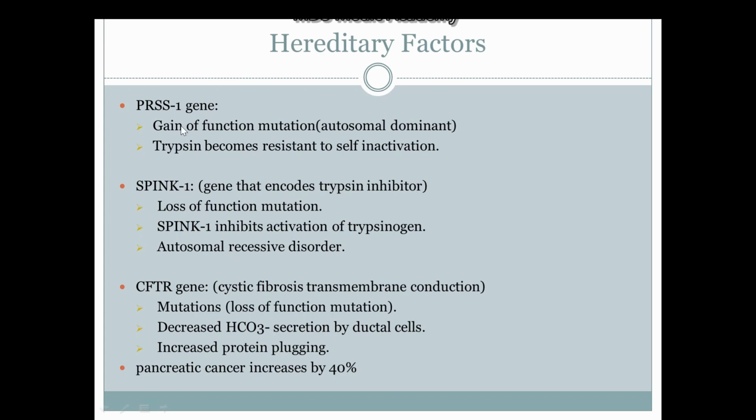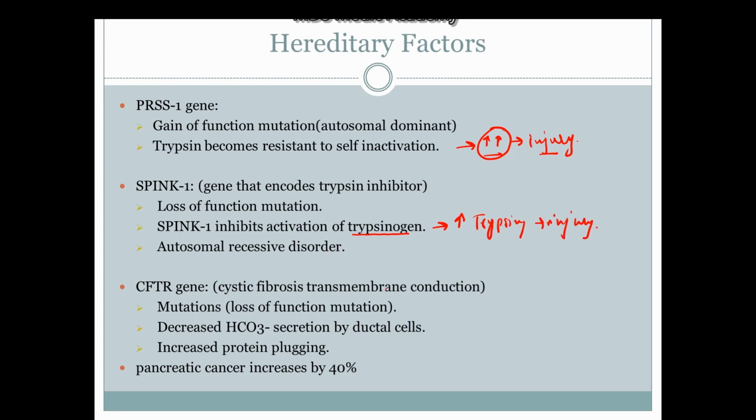mutation. So what is happening as a result of PRSS1 gene mutation is that the trypsin becomes resistant to negative feedback mechanism. So there is a higher concentration of activated trypsin inside the parenchyma, resulting in injury. SPINK1, as you may recall, is produced by the acinar as well as the ductal cells of the pancreas. SPINK1 inhibits the activation of trypsinogen. So once SPINK1 is mutated, it cannot function properly, resulting in increased activation of trypsin and injury.